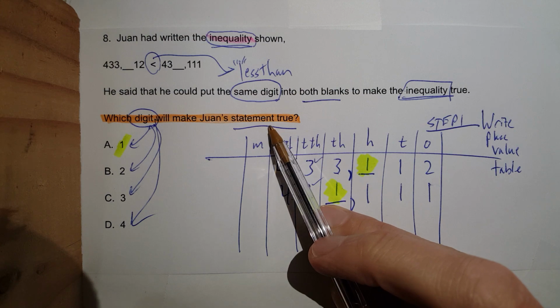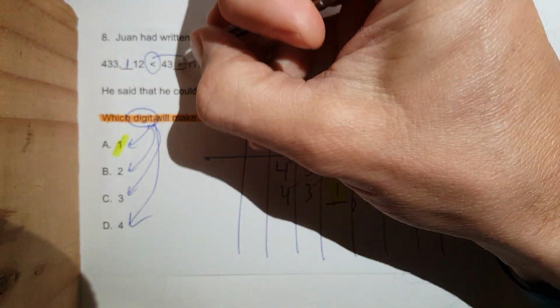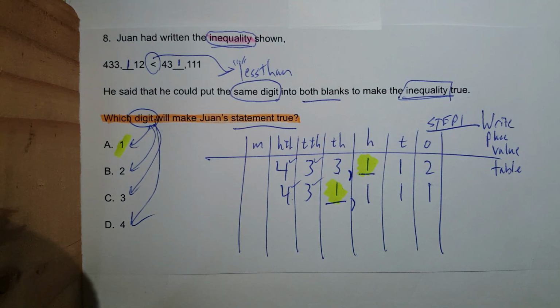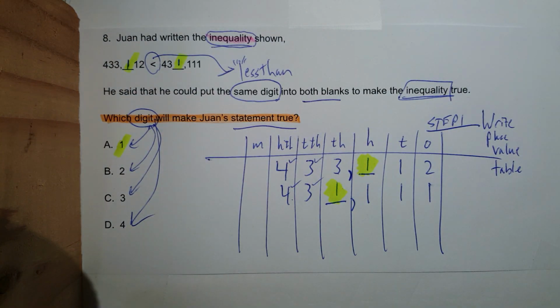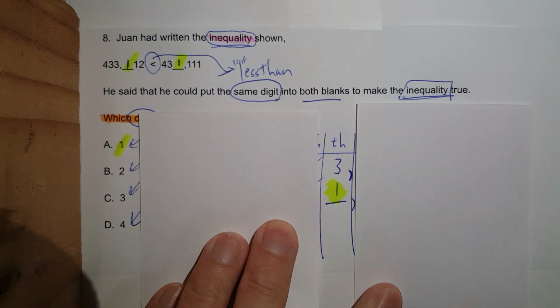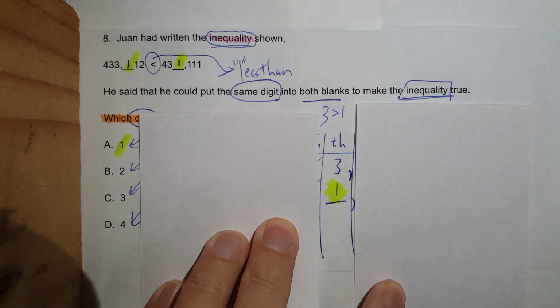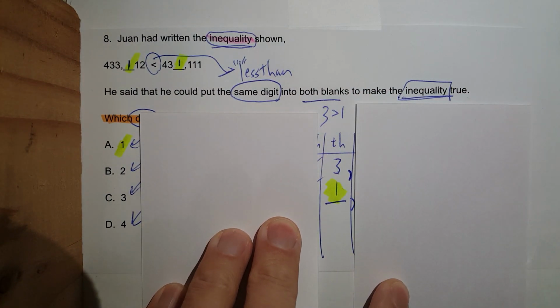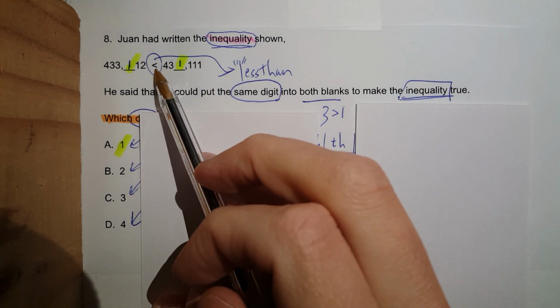Now we need to make sure that it's true. So watch this. I go back up to the problem. I put 1 here and I put 1 here. Now when I look at this, I look at the highest place value, which is the thousands. I know that 3 is greater than 1. Well, there's one problem with that. We want this to be less than.